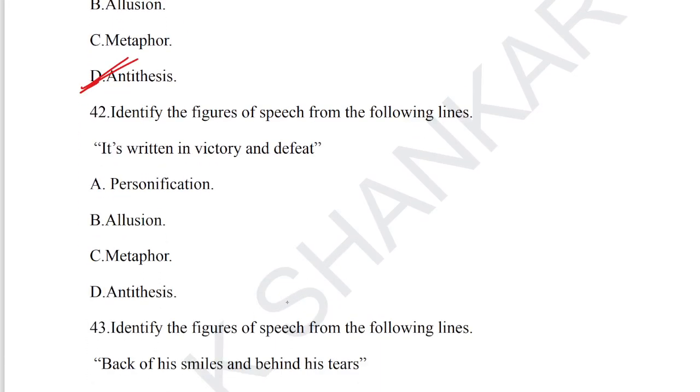Let's go for question number 42. Identify the figures of speech from the following lines. It's written in victory and defeat. Victory is exactly opposite to defeat. The figure of speech found is antithesis. Option D is the correct answer. Victory is directly opposite to defeat. Question number 42, option D is the answer.